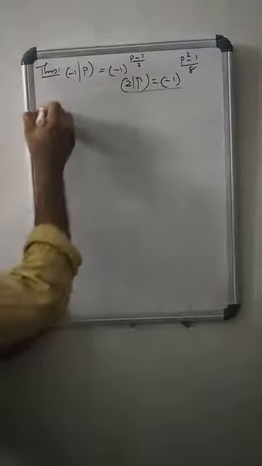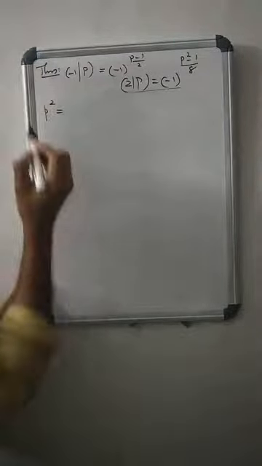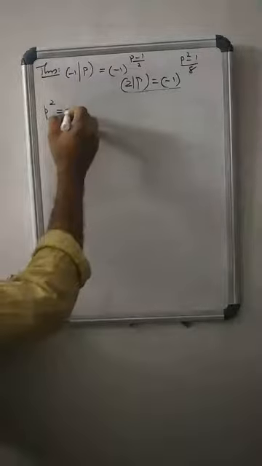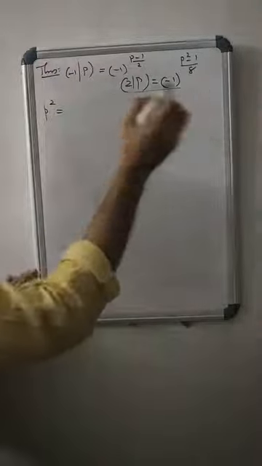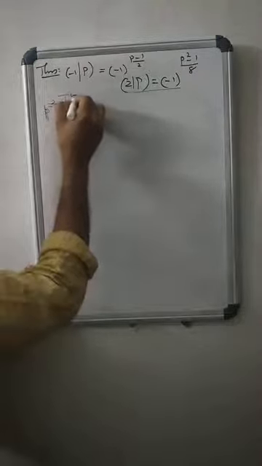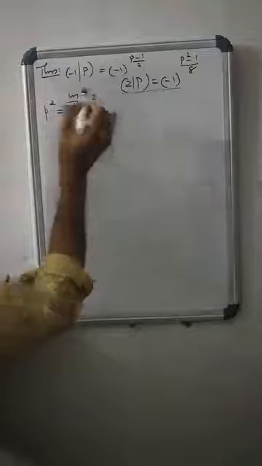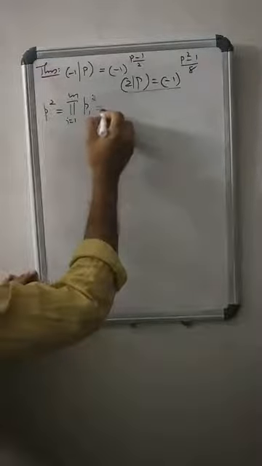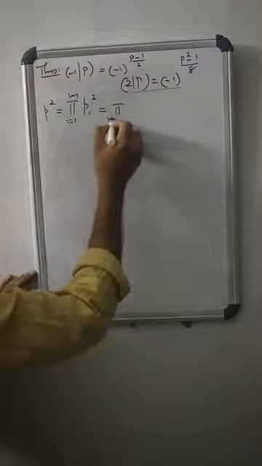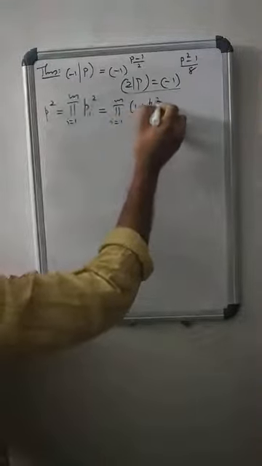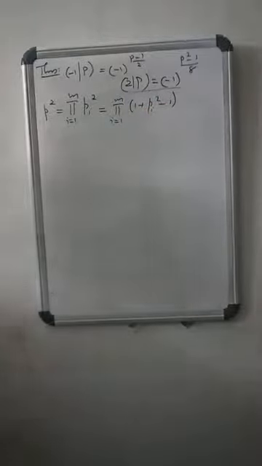What is actually p square? p is a product of primes. What is p square? p square means p is p1, p2, etc., pm. So p square is product i ranges from 1 to m, pi square. That equals product i ranges from 1 to m, 1 plus (pi square minus 1).